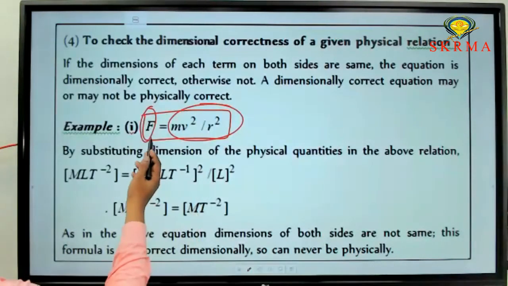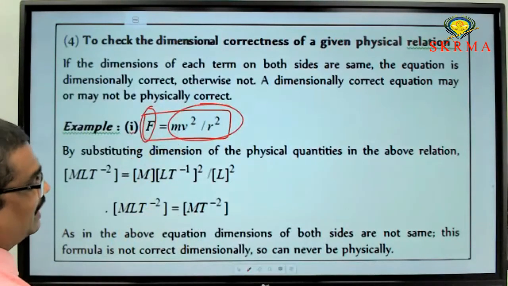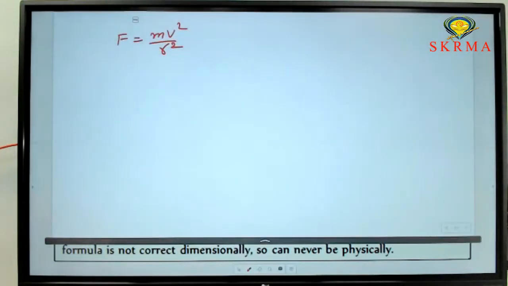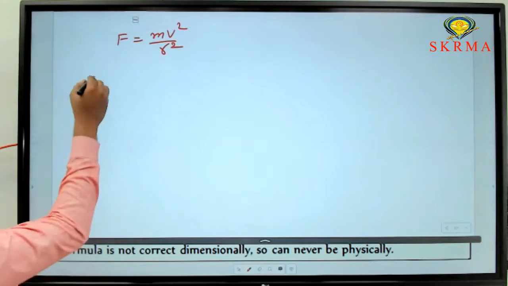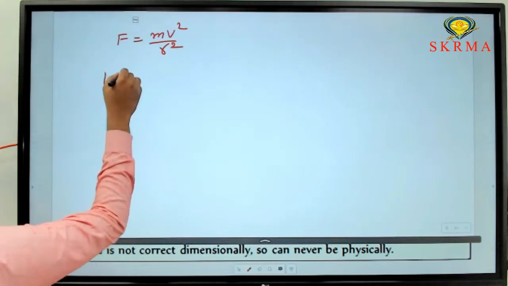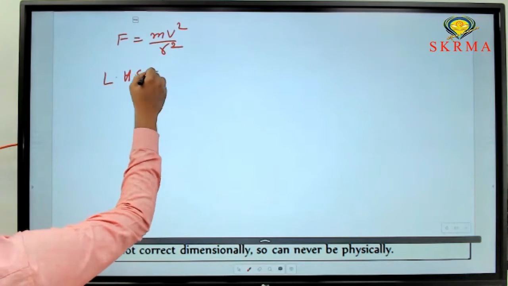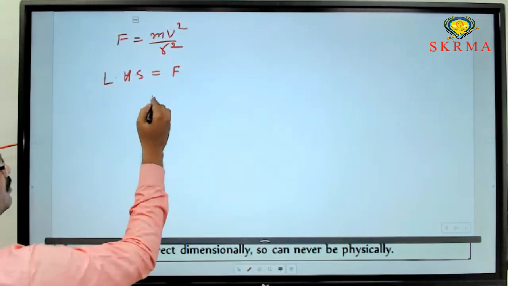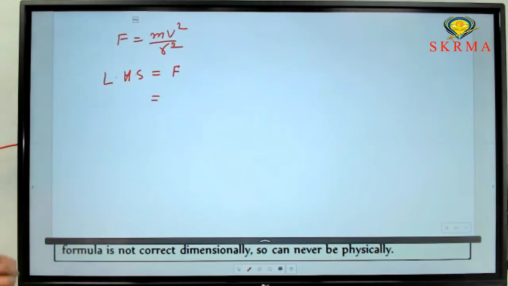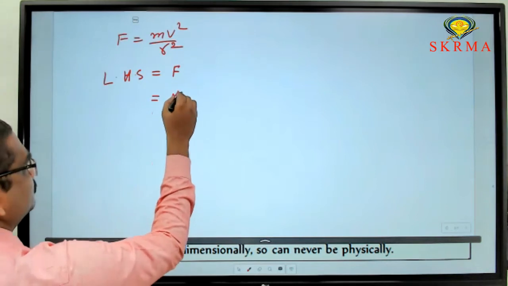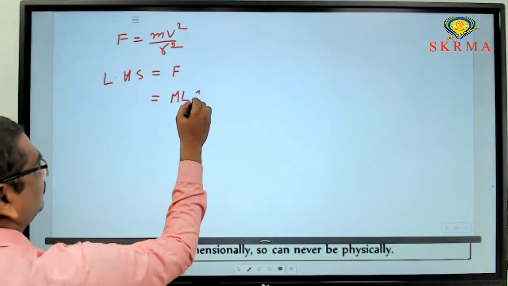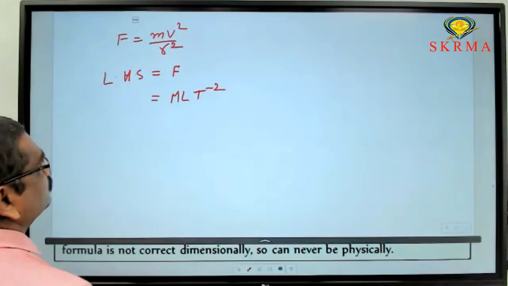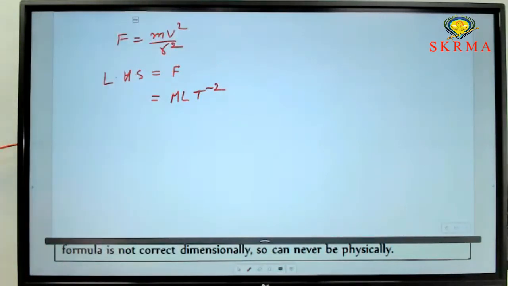Now take LHS, the left hand side quantity. That is force F. What is the dimensional formula for force? M L T power minus 2 is the dimensional formula for force.